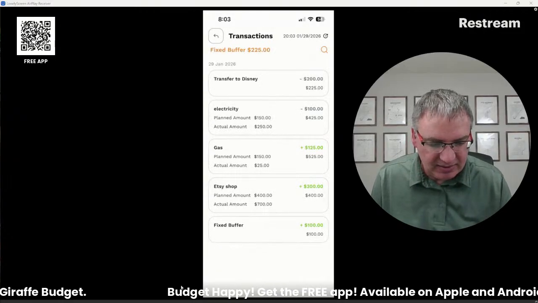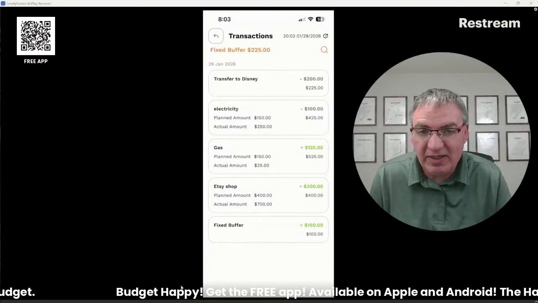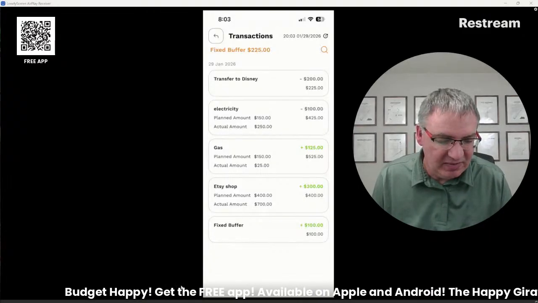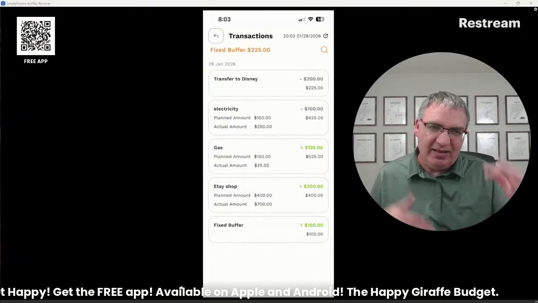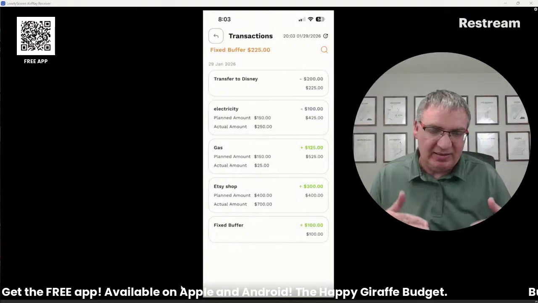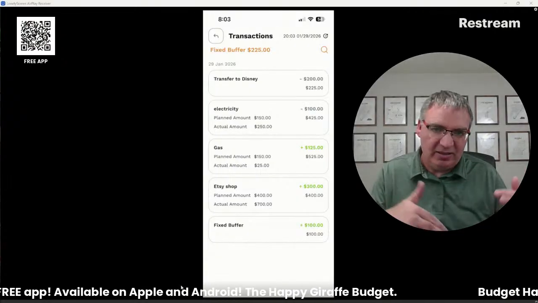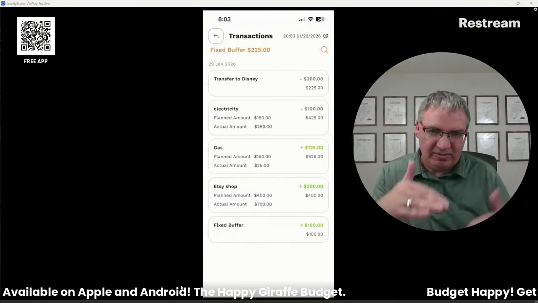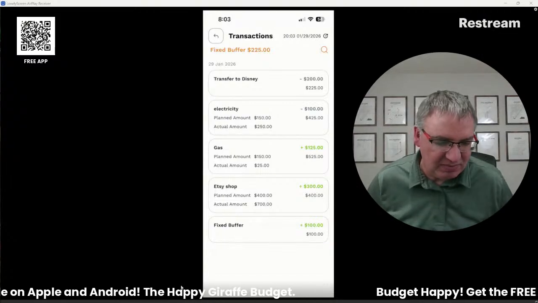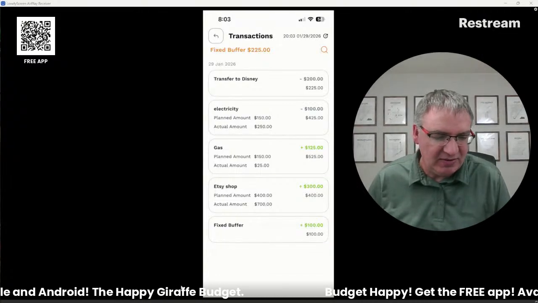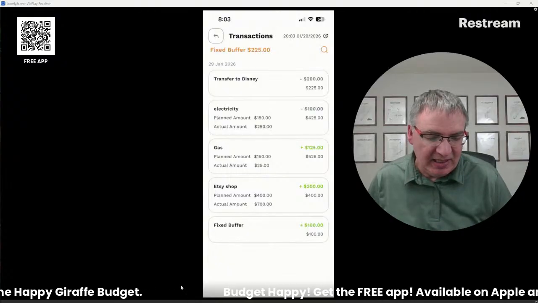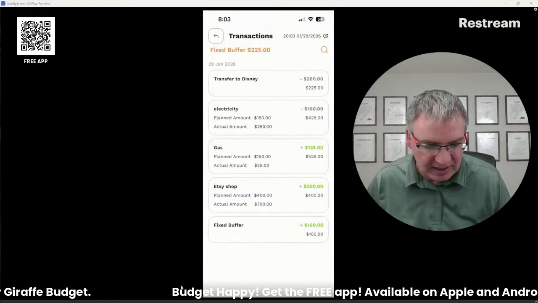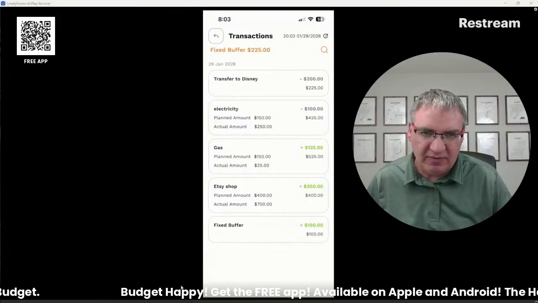So in this case, gas was actually only $25 when I planned $150 for it. And like I said, electricity and gas, for me at least, are usually offset. One gets higher, the other gets lower throughout the month, and then they switch. So in this case, I just assumed about 300 for the total and divided it between the two of them, and just use it like that. And then the fixed buffer handles all of those differences for you.